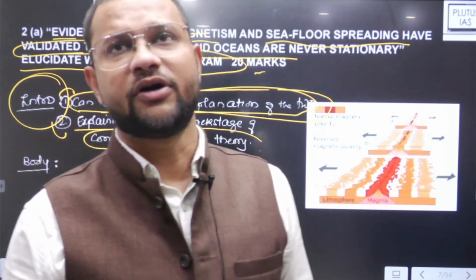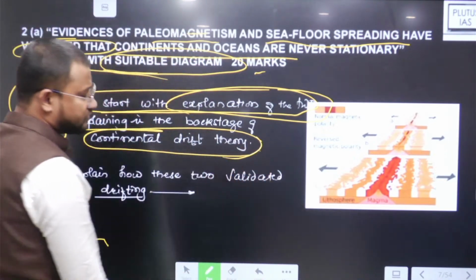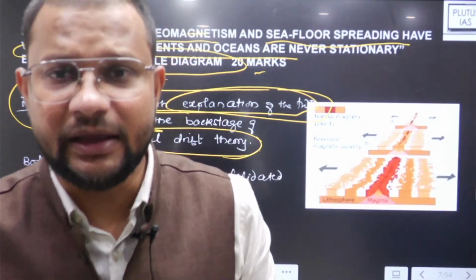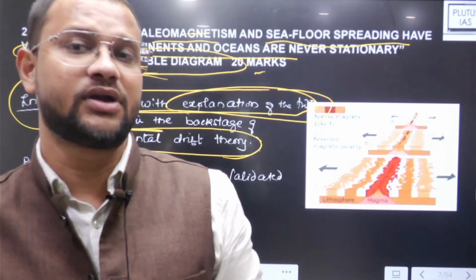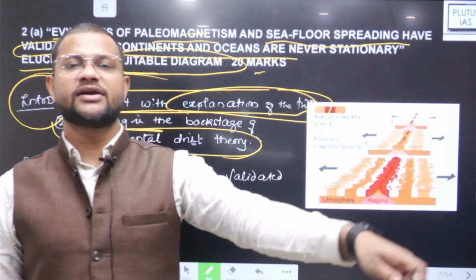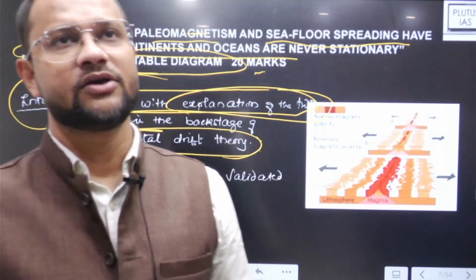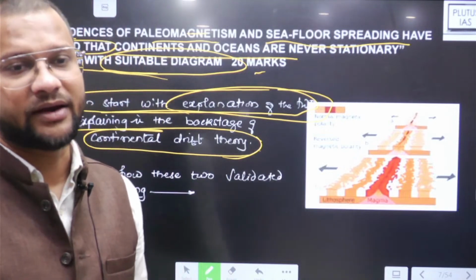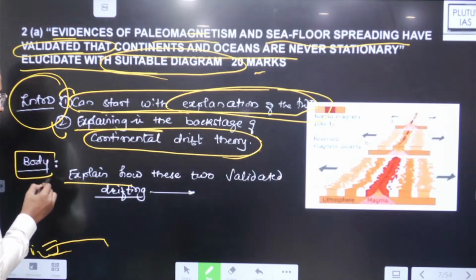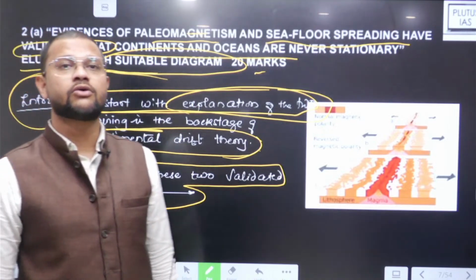Yes. Okay, the continental drift theory given by Alfred Wegener simply believes in the drifting of the continents. However, his evidences and the forces were unable to explain the exact drifting and its nature. And in this context, paleomagnetism and seafloor spreading were proposed after the 1920s, 30s, and those helped us to validate the fact. And how do those help us to validate the fact? Right, in the main body. The main body में हम यही लिखेंगे कि how they helped us to validate this fact of drifting.